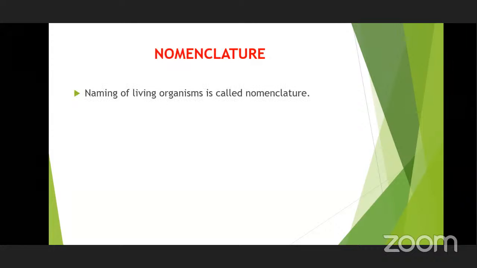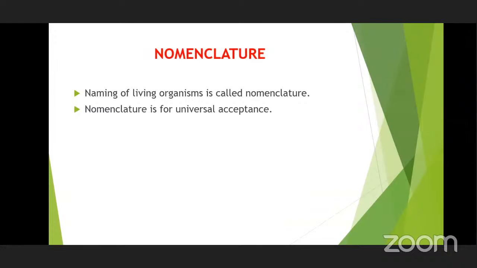Next, after identifying living organisms, we must name them because so many organisms are identified in nature. The naming process is called nomenclature. Naming of living organisms is called nomenclature. It must have universal acceptance.